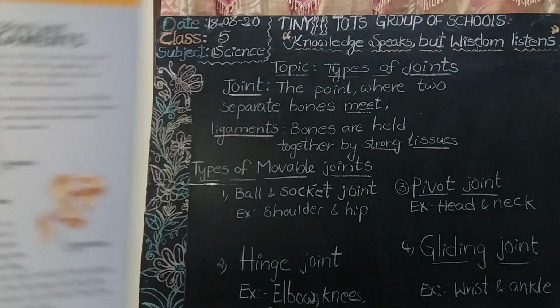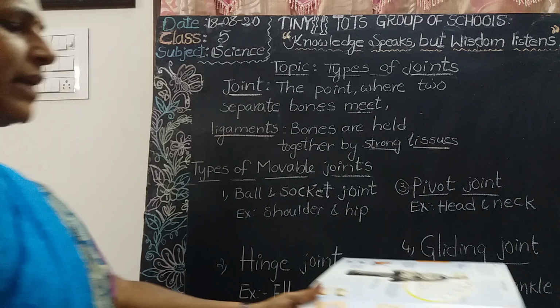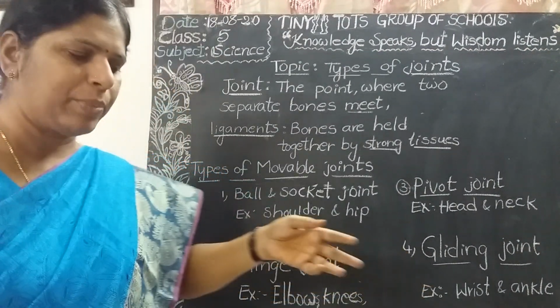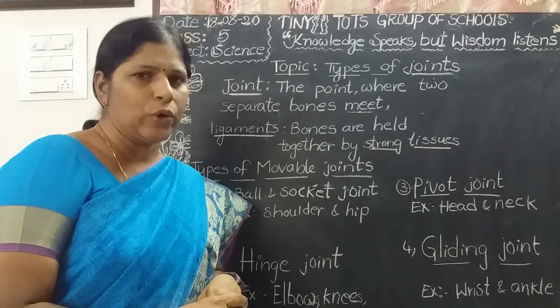Those are called ligaments. Look at the picture carefully. Is it clear? So bones are held together by strong tissue called ligament. A number of ligaments are present in between the two bones.